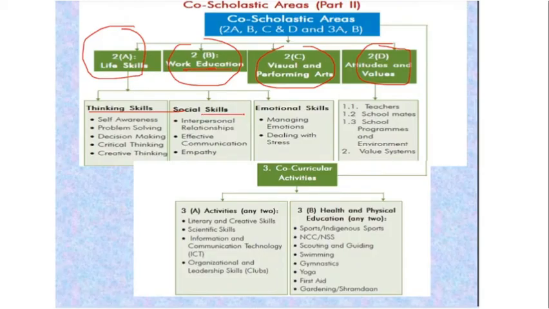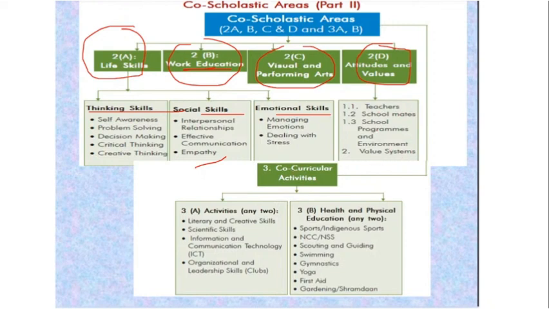It is your social skills, interpersonal skills, effective communication, your understanding level. Part 2C talks about emotional skills, managing and dealing with stress. Part 2D talks about attitude and values, with the attitude towards the teachers, towards the peer groups, towards the institution and towards the environment, and the value system.